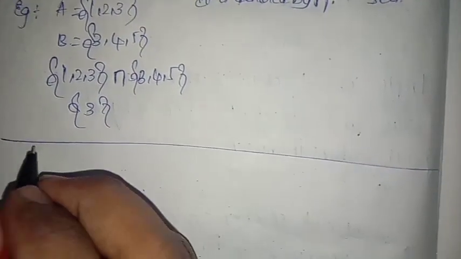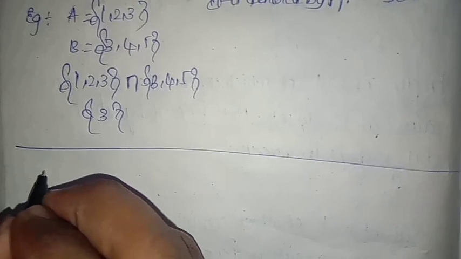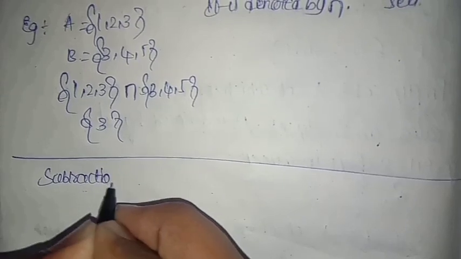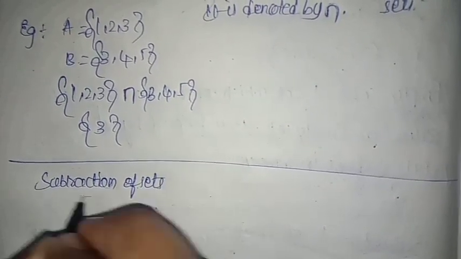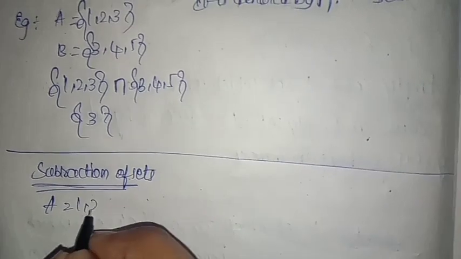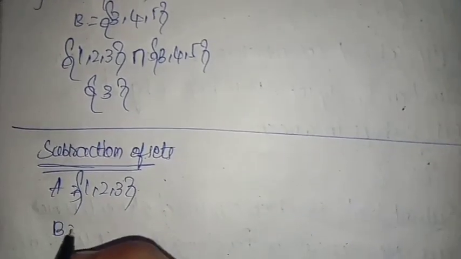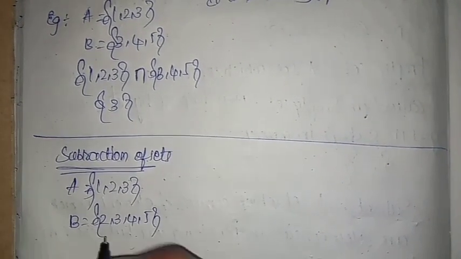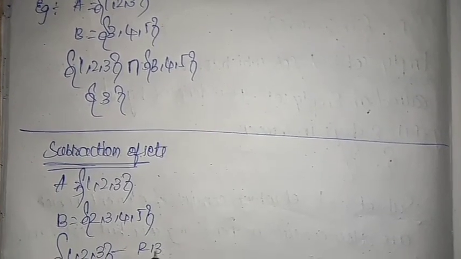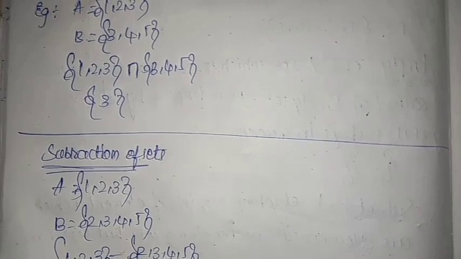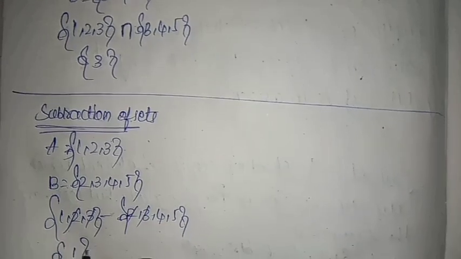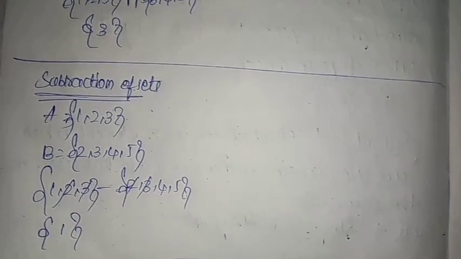Next, we will discuss operations, namely subtraction of sets. First we take A equal to 1, 2, 3 and B equal to 2, 3, 4, 5. When we subtract these sets, 1, 2, 3 minus 2, 3, 4, 5, we remove the same elements, 2 and 3. The remaining element will be written, so 1. This is the subtraction operation of sets.